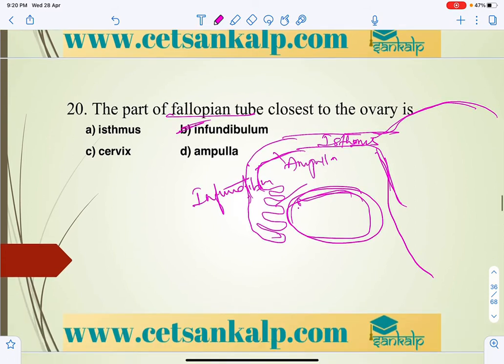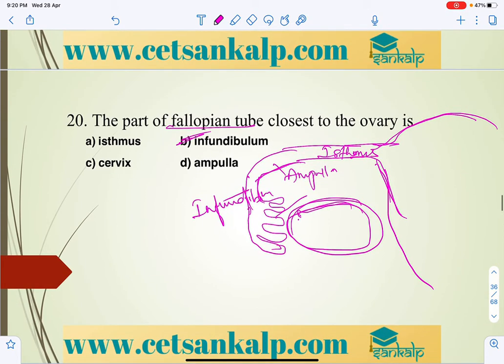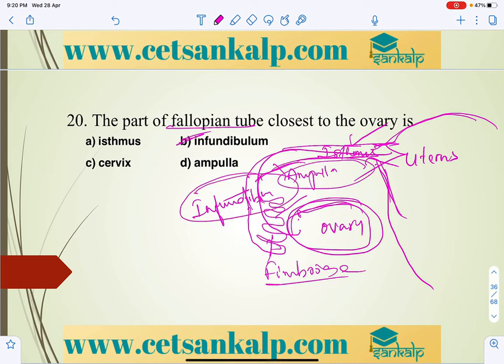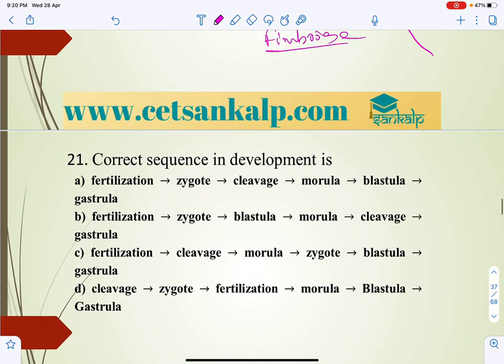So next question we can take. The first part of the fallopian tube from the uterus, that is from the uterus towards the ovary, is the isthmus. From the ovary towards the uterus, the finger-like projections called fimbriae open into the infundibulum, into the ampulla, into the isthmus, and then that opens into the uterus. That is the order, or pathway, of the ovum.